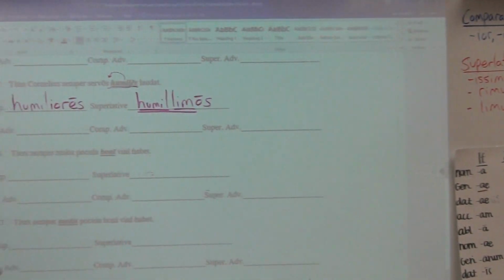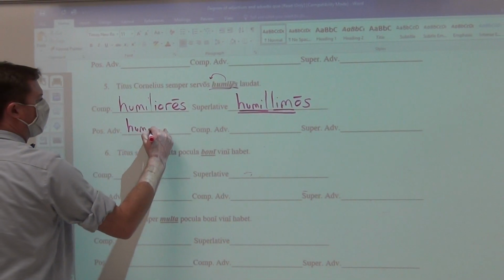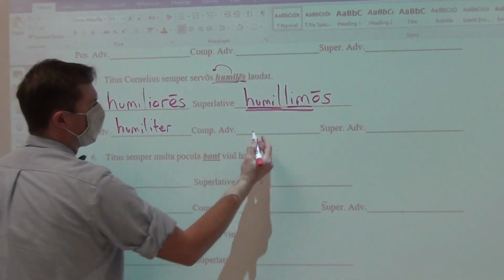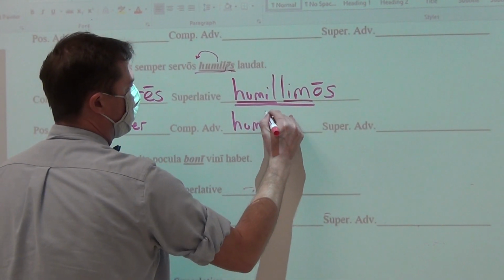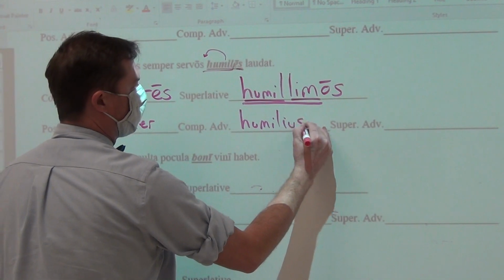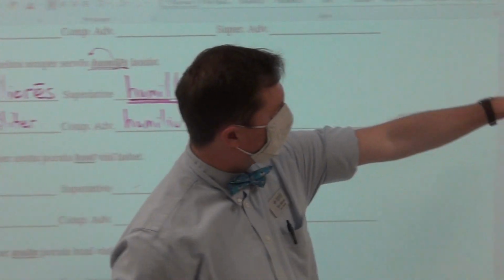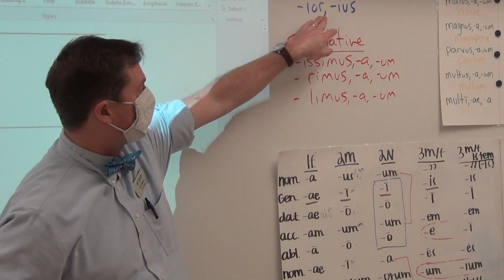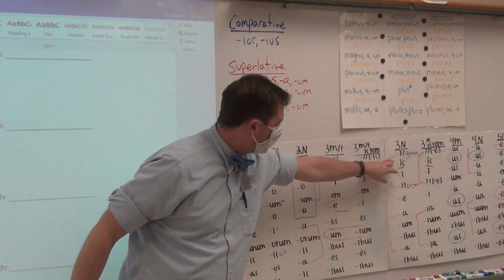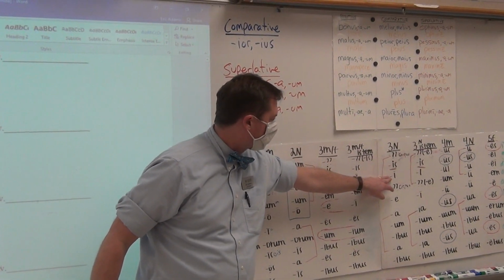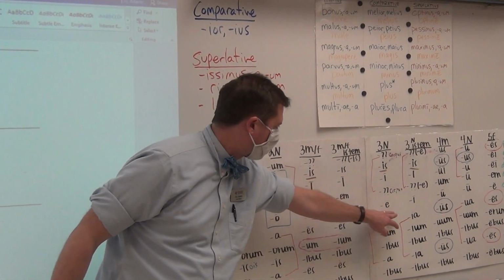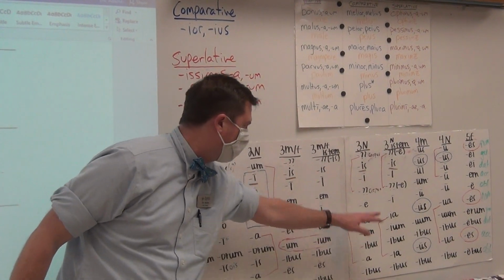Adverbs, only one form. So here, humil, third declension, iter. Comparative, humil, and remember, ius. It is identical always to the neuter nominative and accusative. Other neuters would also have ior with those neuter endings. It'd be humilioris, humiliori, but that would again be humilius, humiliore, humiliora, humiliorum for the neuter.